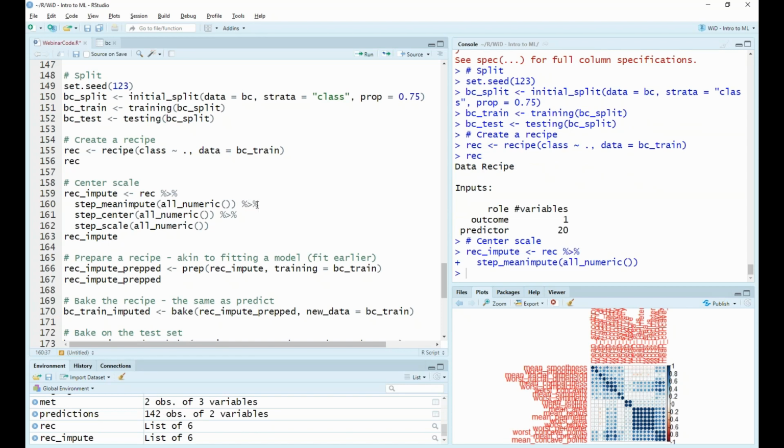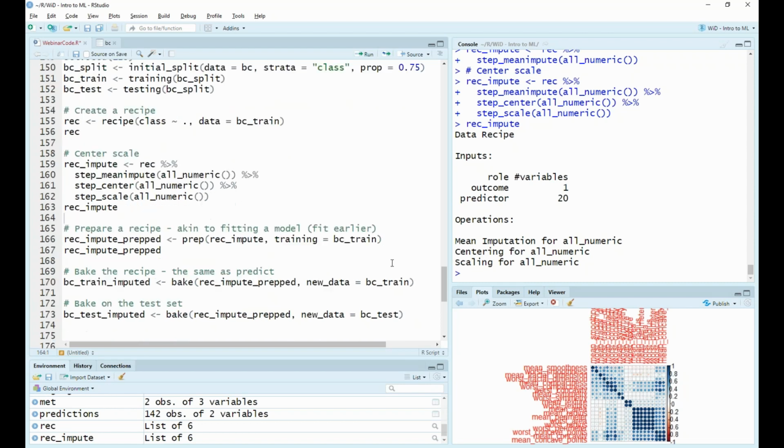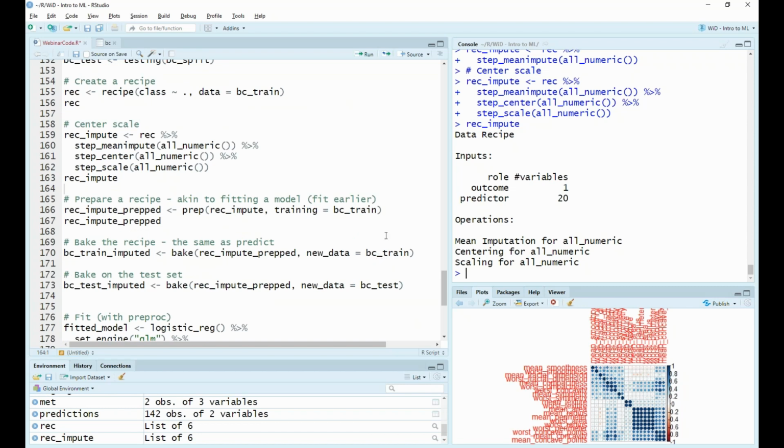So if we perform all of these and we run our new rec impute recipe, we can see that we now have, again, the same number of outcomes and predictors, but this time we have mean imputation, we are centering for all numeric, and we're also scaling for all numeric. So great, we have this recipe. Now we need to prepare it, and then we can apply it to our data.